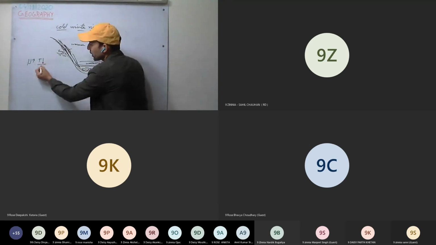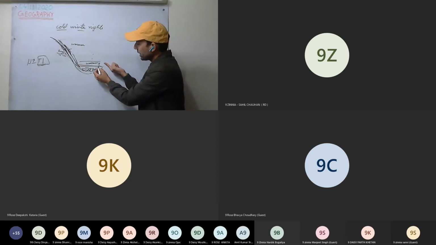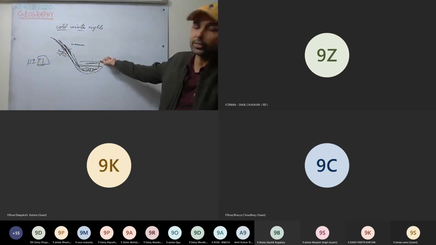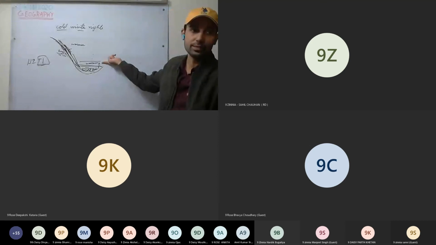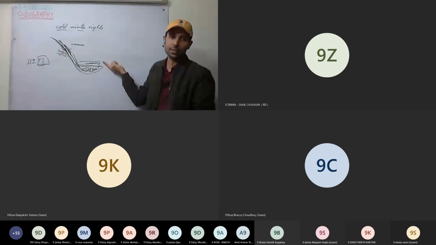What is normal? Temperature must decrease as height increases. But what is happening here? As height increases, temperature increases. Please mute yourself. Everyone check yourself and please mute. Okay, so as height increases, temperature increases. This is called temperature inversion.